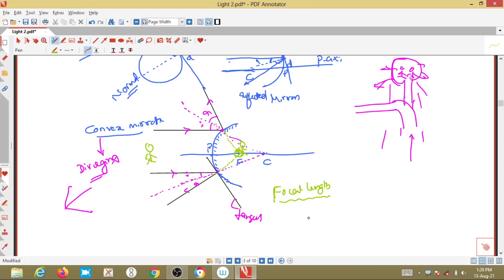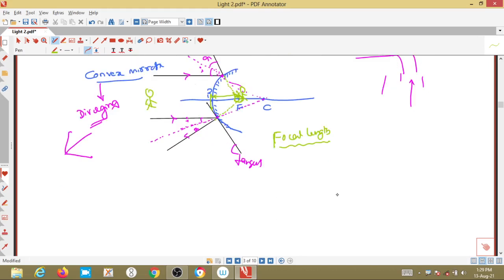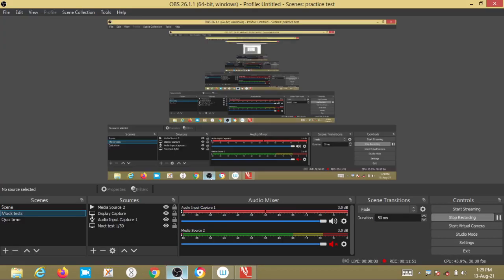So, what is the focal length now? Focal length is the distance between the pole and the principal focus, that we call the focal length. Clear? Understood? What is the focal length? It is the distance between the pole, that is point P, and the focus or principal focus, that we call the focal length. Okay, clear now?